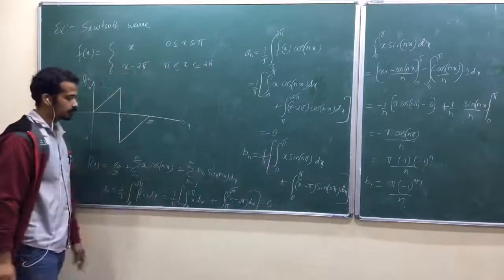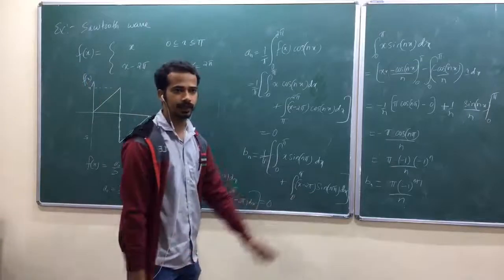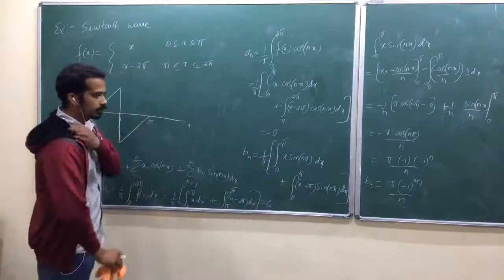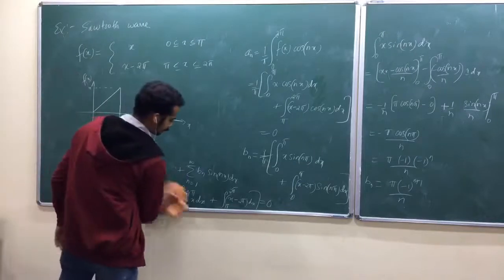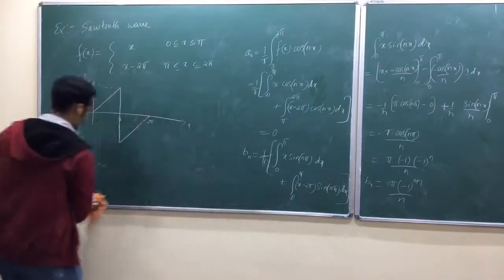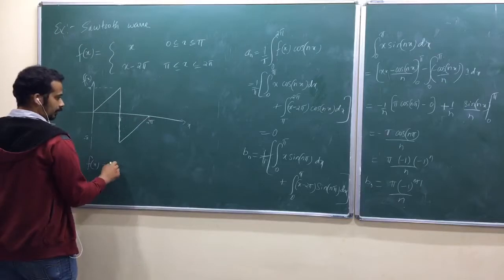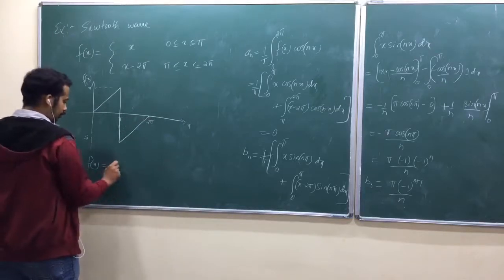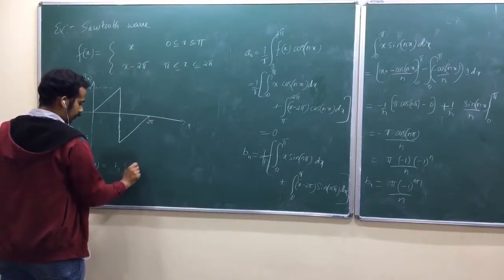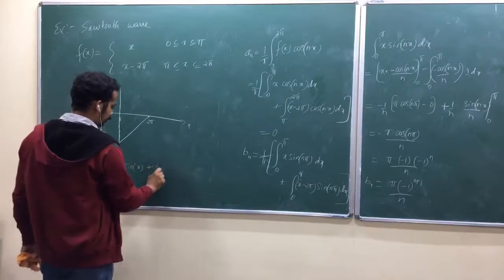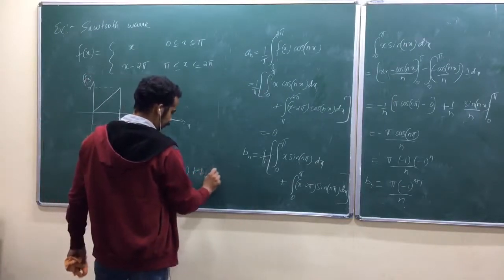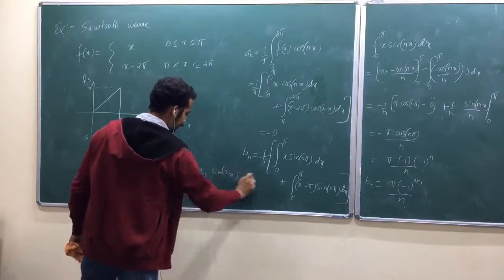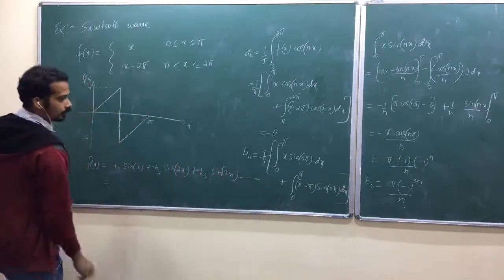Not over, okay. You have to substitute and write the series in the GATE exam, not just find those coefficients. So a naught and a n are 0, b1 into sin x plus b2 into sin 2x plus b3 into sin 3x, like that. This is your series.